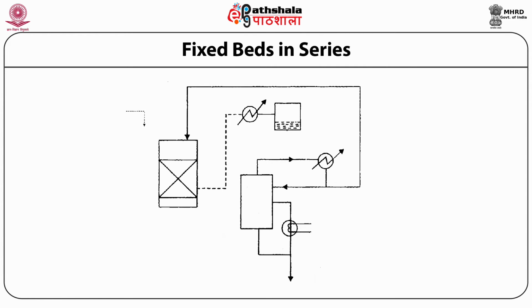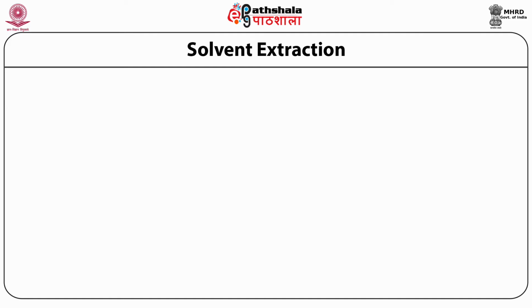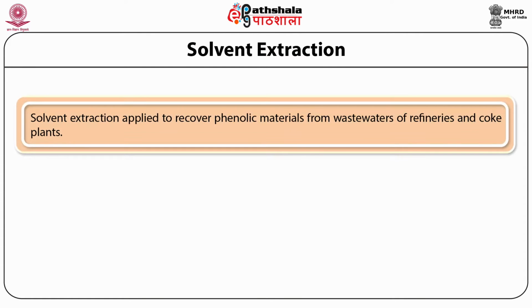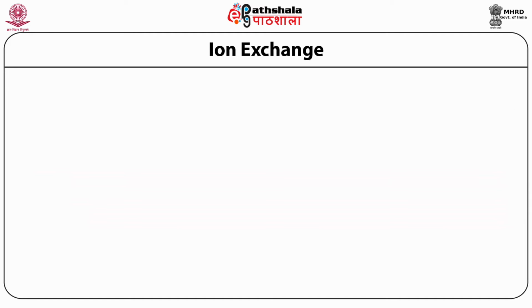So the solvent is regenerated from the waste solvent by the activated carbon process. The next process is known as solvent extraction. It is applied to recover phenolic materials from the waste waters of refineries and coke plants. For solvent extraction, solvents such as benzene and chloroform have been used for the recovery of the metals and the other phenolic compounds.